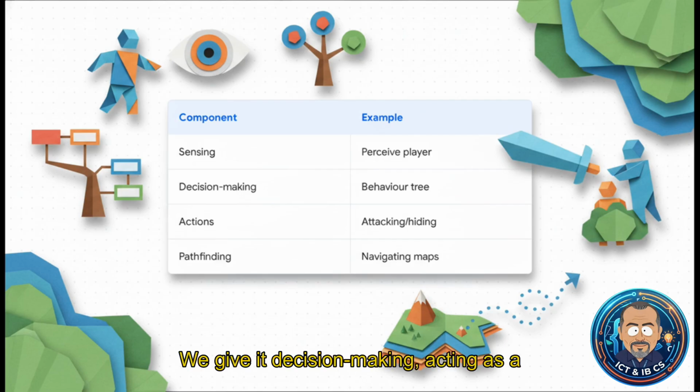We give it decision-making, acting as a behavior tree to evaluate situations. We code actions, like playing a specific attack animation, and pathfinding to navigate the environment. This fundamental logic creates deeply effective and engaging player experiences. The player feels like they're fighting a living, intelligent creature. But the coder? The coder knows it's fundamentally just 4 simple decomposed scripts talking to each other.